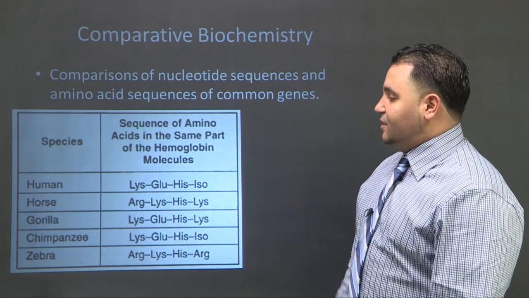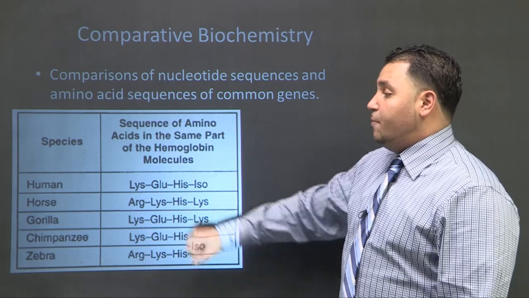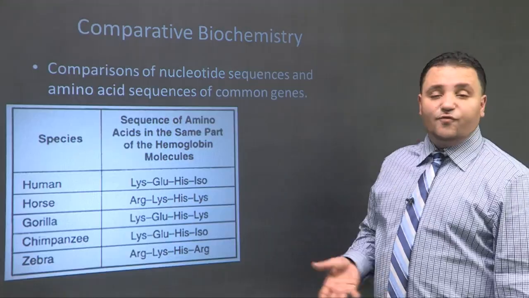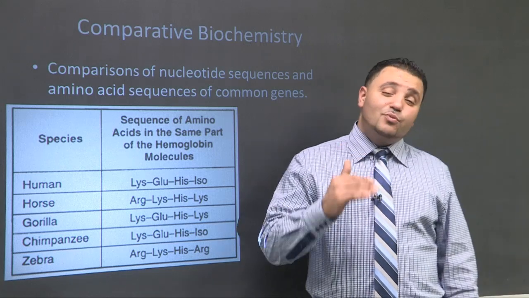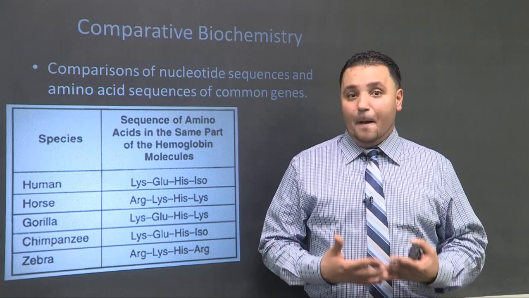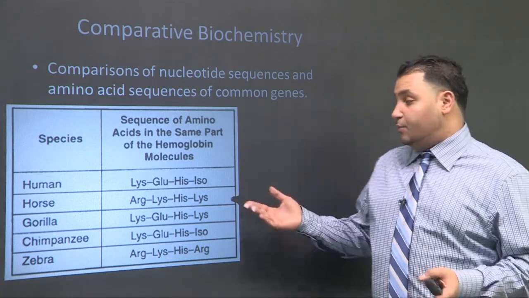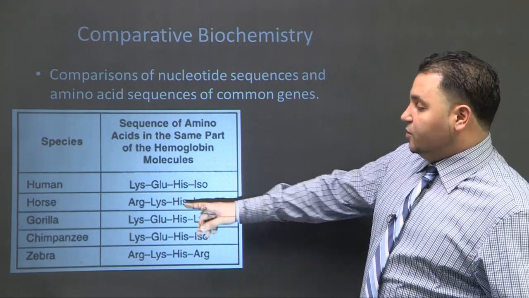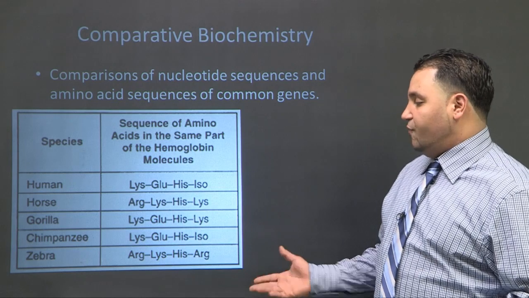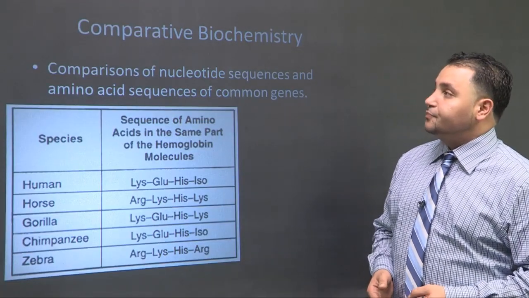Okay, amino acid sequences, as I'm seeing here. I'm just looking at the amino acid sequence for hemoglobin. We're looking at a human, a horse, a gorilla, a chimp, and I'm only looking at the first 4 amino acids. Scientists really would look at the entire chain, but hemoglobin is so big, like 10,000 amino acids long, so you definitely don't want to look at all of it, but see where the changes are. I'm already seeing a whole bunch of changes between the horse and the human. Okay, I already see 3 changes and so forth, and that's what scientists would do in order to build some sort of phylogenetic tree.